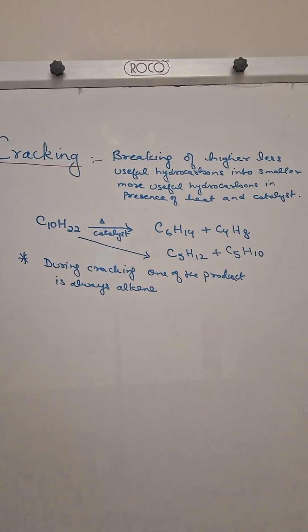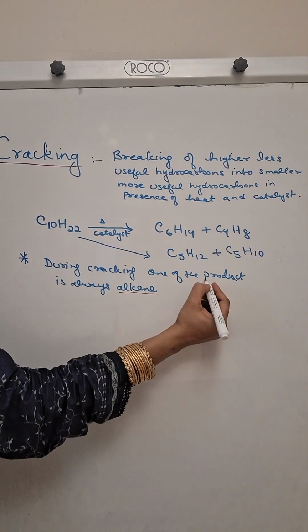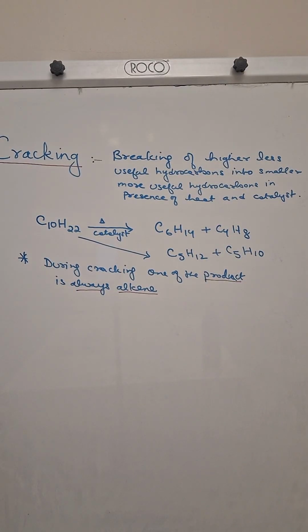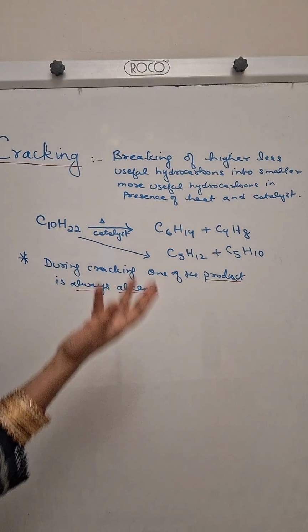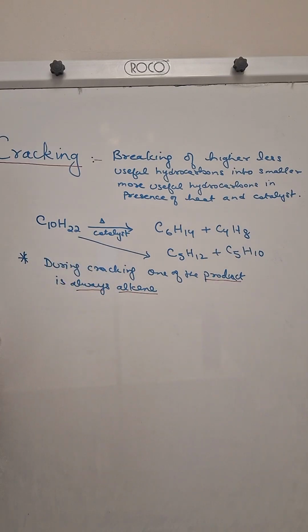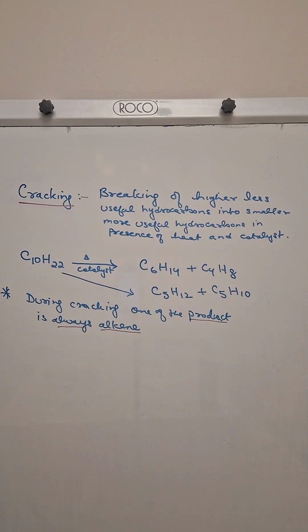Okay, the other product may be alkane or something, but one of the products will always be alkene.